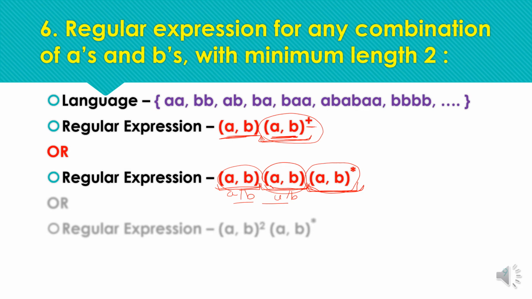We can also represent the occurrence as raised to power 2, like we require A or B 2 times, meaning any symbol from this pattern with number of occurrences as 2, followed by 0 or more occurrences of A's and B's.